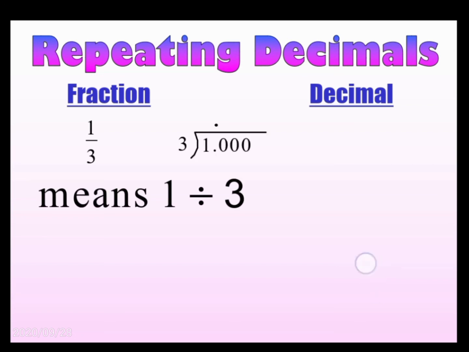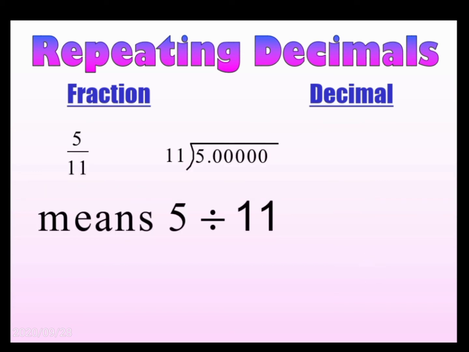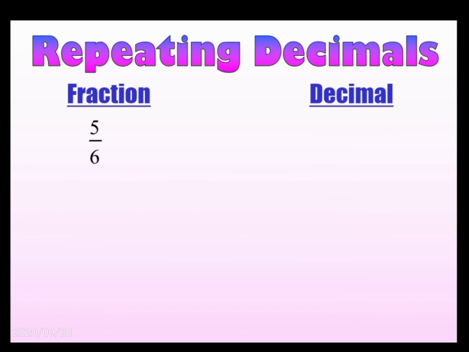Next is 5 by 11. 5 by 11 means 5 divided by 11. The value of this division is 0.45454 and so on. This is 0.45 bar because 45 is repeating in its decimal part.